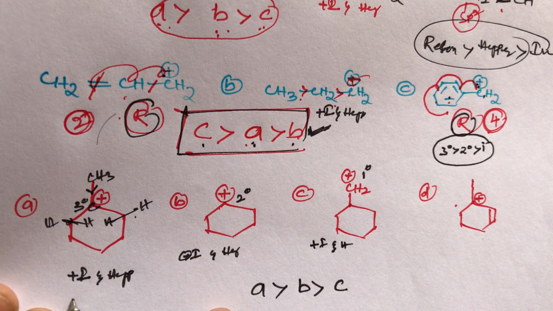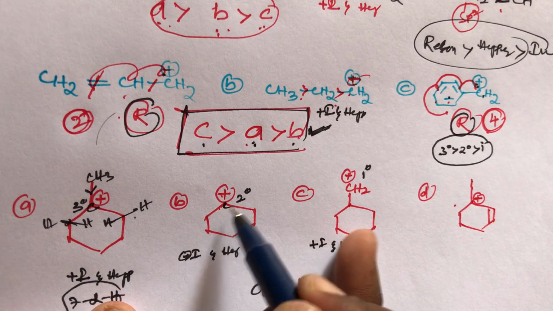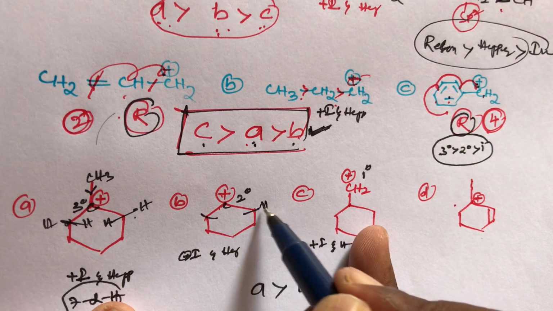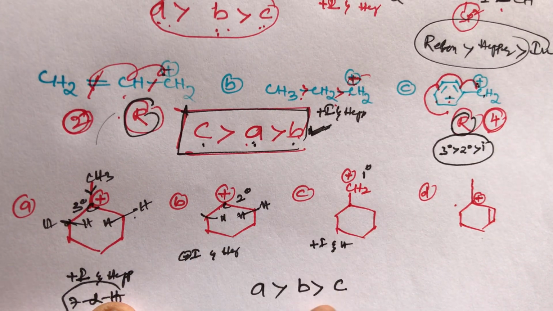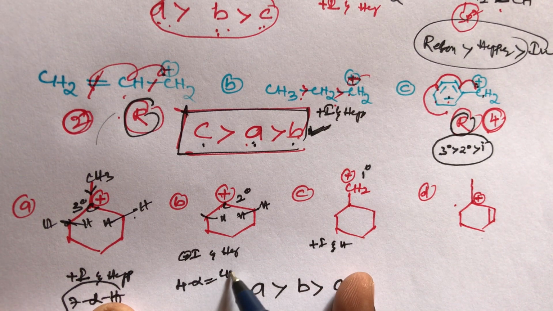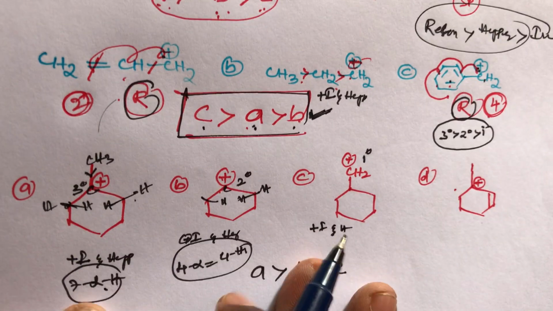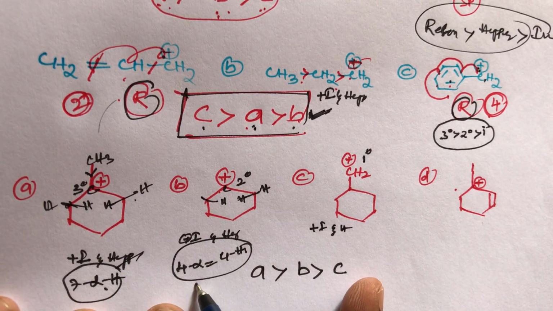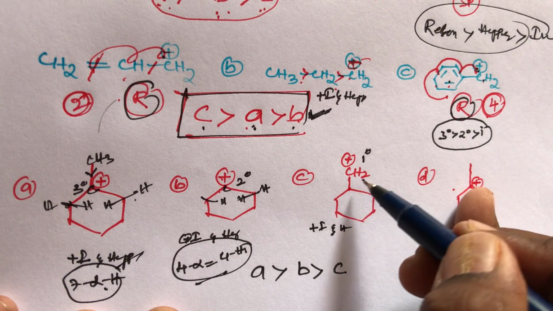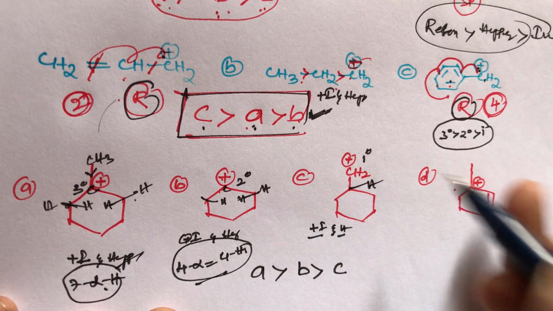Here a total of 7 alpha hydrogens are present. 7 alpha hydrogens means 7 hyperconjugations. But in B compound, this positive charge is beside the alpha carbon, here 2 hydrogens, here also 2 hydrogens. Here 4 alpha hydrogens, that means 4 hyperconjugations. A compound has 7 hyperconjugations, B compound has 4 hyperconjugations, and C compound has plus I, and only 1 hyperconjugation is there.